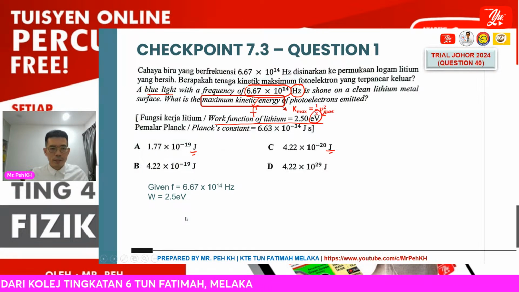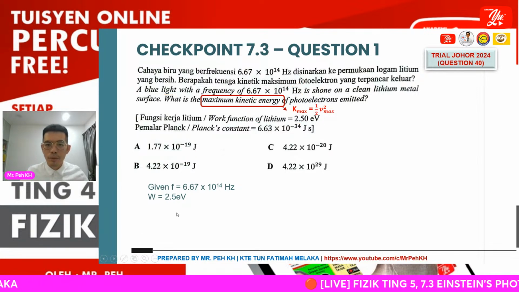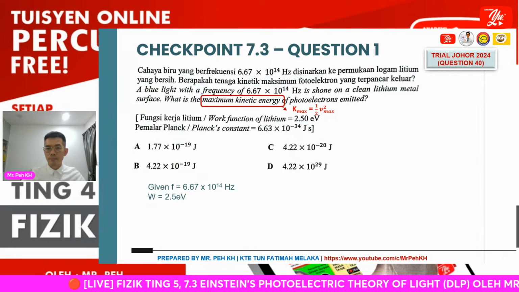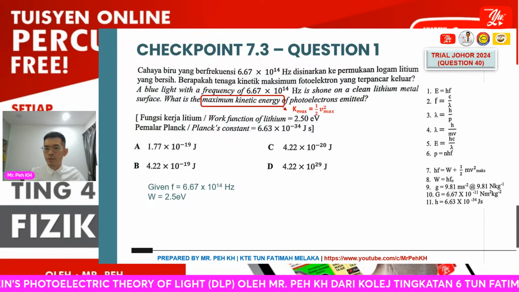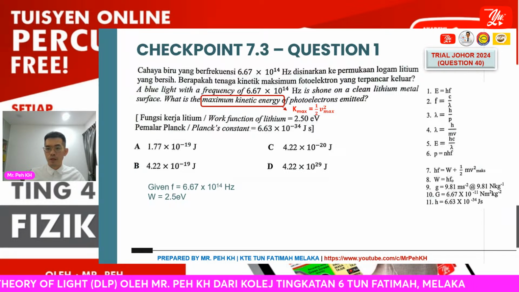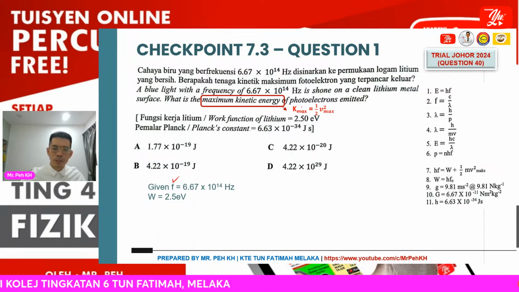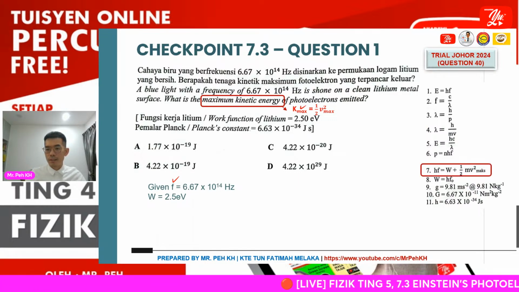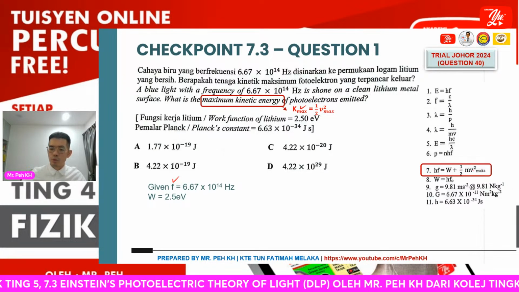Okay, so here the question asks about the K max, which is K max or 1/2 m v square max. From the formula list, you have to choose the correct formula for the calculation. With the symbols we stated, it is easier for us to select the correct formula. The formula will be number 7: h f equals W plus 1/2 m v square max.